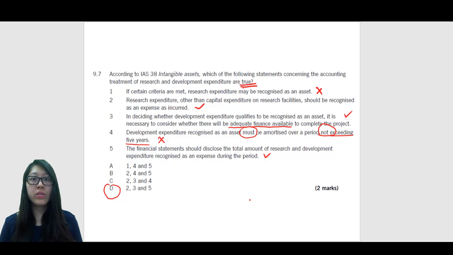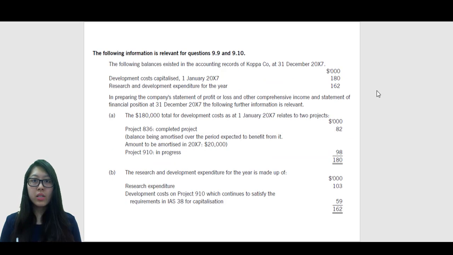Now the reason why we need to disclose it is simply for the completeness and the accuracy of information, so that our stakeholders are aware of what amounts have been recognized as an expense during the period. Now this question is connecting to the next few, so we're going to take a look at questions 9.9 and 9.10 first before we begin attempting this.